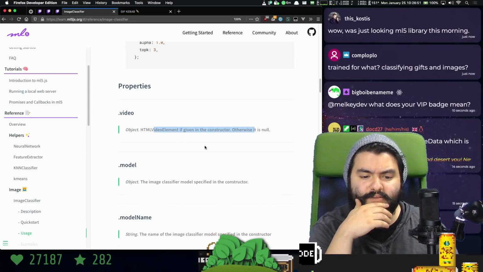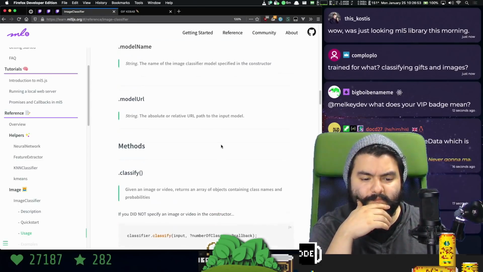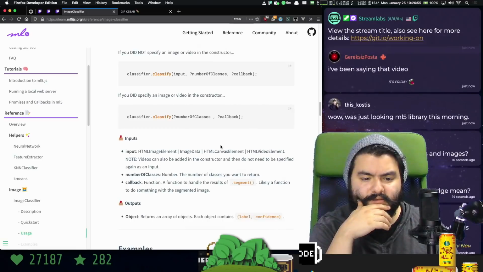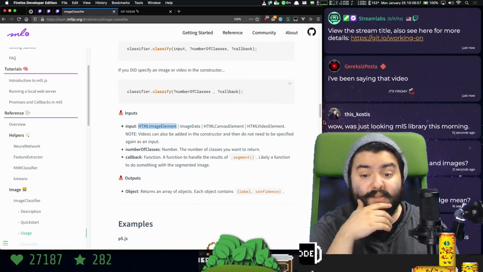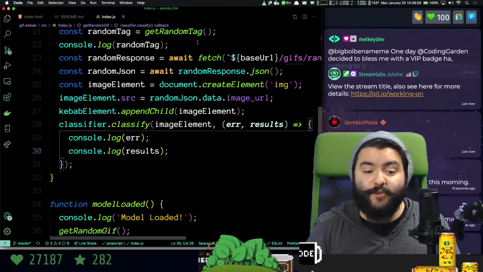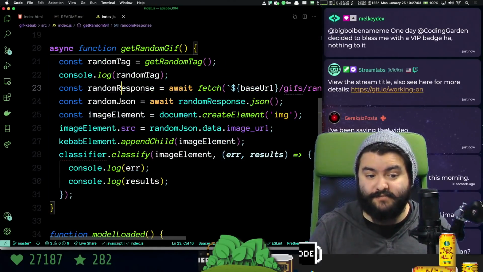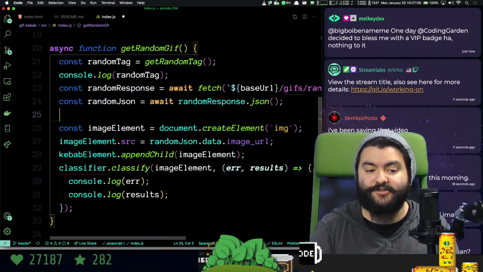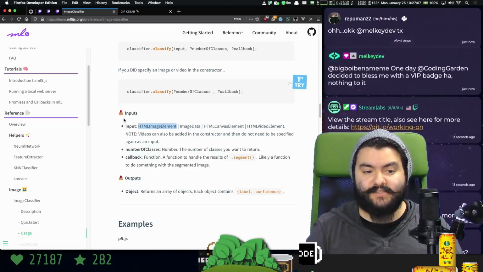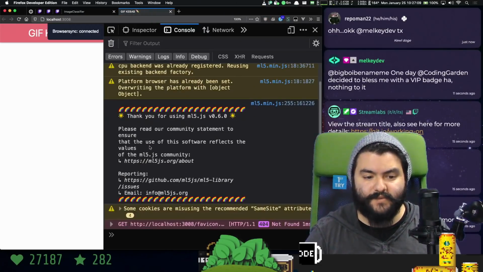HTML video element if given in the constructor. Yeah, so this takes an image element. So it takes a video element. If we can get back like an MP4 from Giphy, I think that is good. That'd be better. Then we wouldn't have to extract a frame. So let's see what we get back from Giphy.